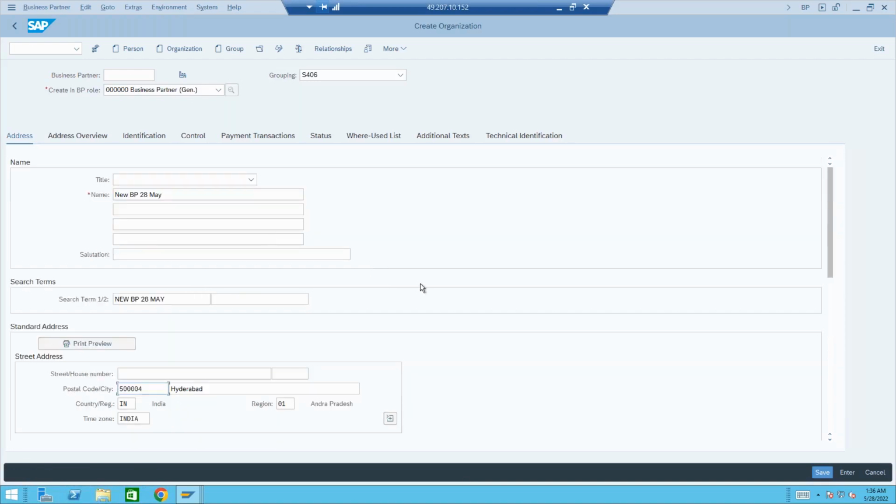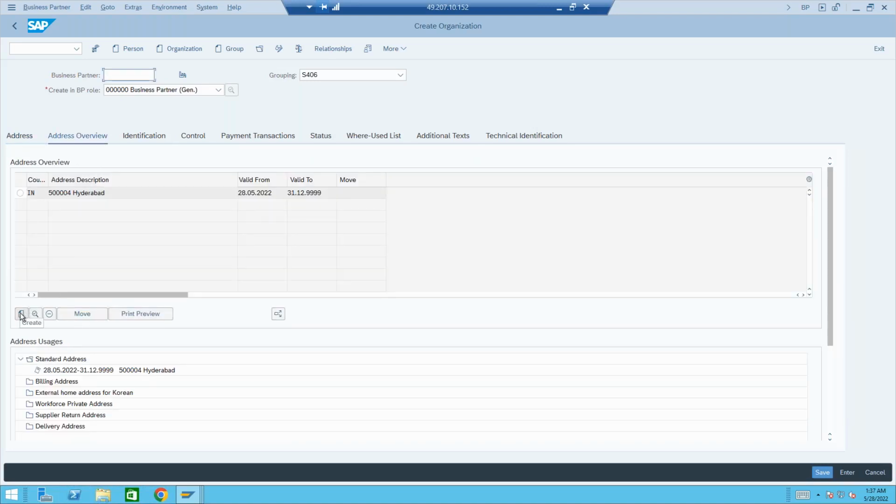So in the ECC, we have an option to create an address, right? But today here we have an option to create multiple addresses and make one address the default address. This is the one address that we created, but if you want to have more addresses in your business, you could go to address overview and you have an option to create. And these are checkboxes, radio buttons. You can make one address standard by default, but you could have a couple of addresses already created and have them in the BP.